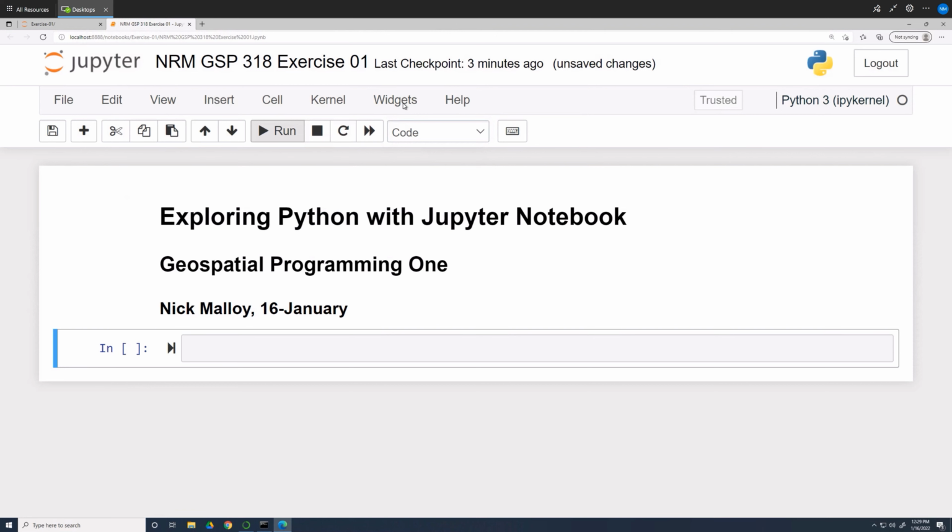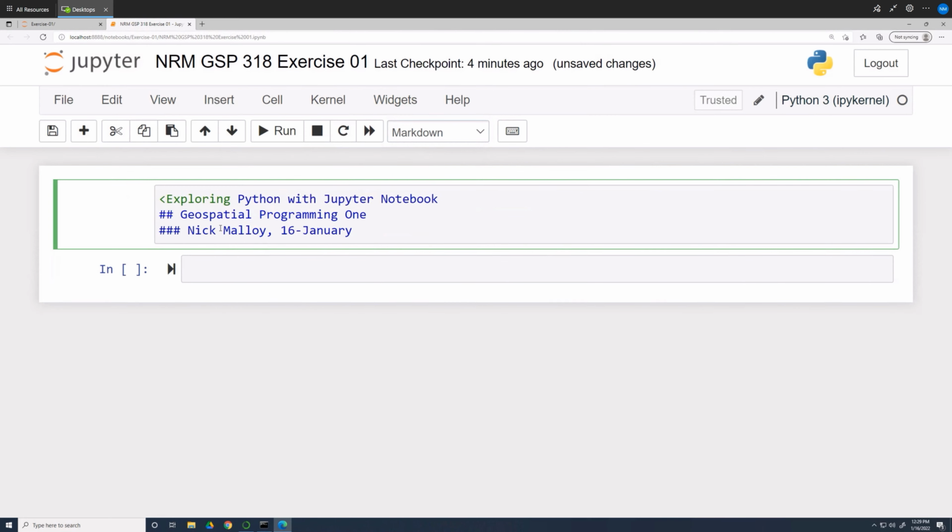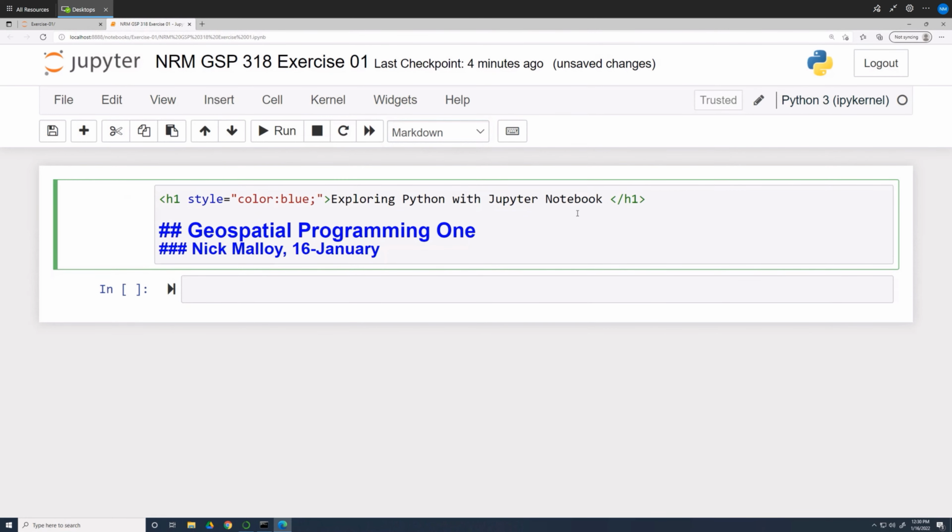Because Jupyter Notebook works like a web page, you can modify the type using HTML markup. You can even include some multimedia on the page, such as images and videos. For example, suppose I wanted to change the H1 heading to a blue color. What I can do instead of using the pound sign, I can use HTML and an inline style. Go ahead and try it yourself. If you don't like blue, you can choose a different color. Just be sure to add a blank line between the H1 markup and the H2 pound signs.